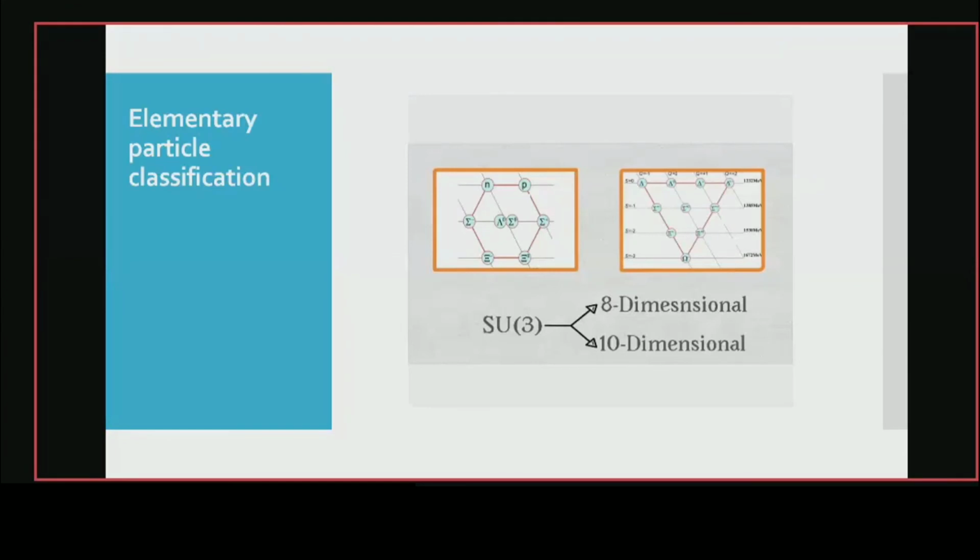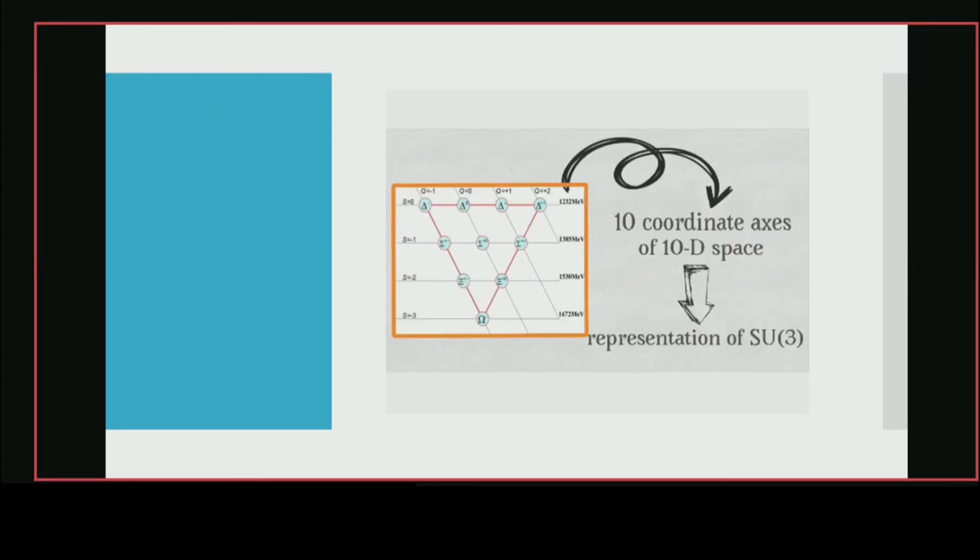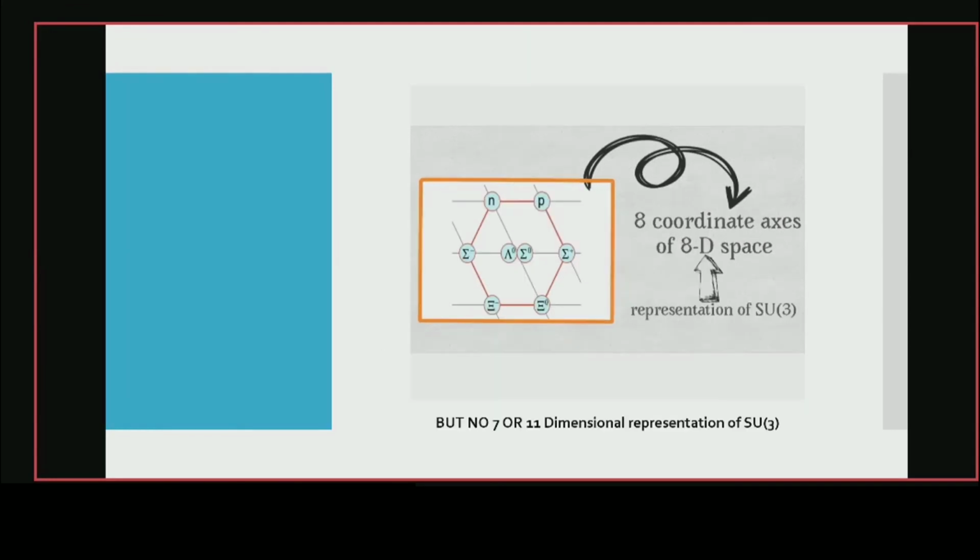We classify elementary particles in groups of 8 and 10 particles because SU3 has 8-dimensional and 10-dimensional representations. In the 10-dimensional representation, each coordinate axis represents a particle. Similarly, the 8-dimensional representation represents this group of 8 particles. But there are no 7 or 11-dimensional representations of SU3. That's why there are no classifications of elementary particles in groups of 7 or 11.